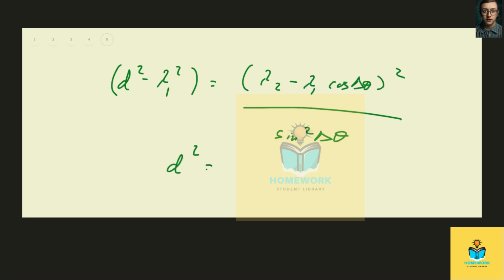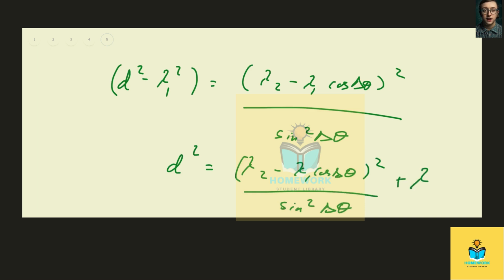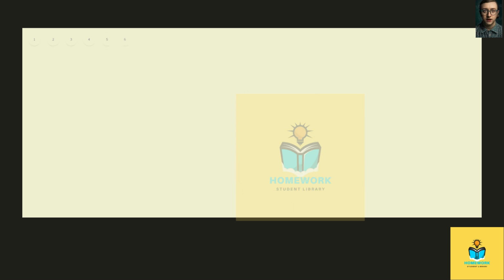So d squared has to be lambda 2 minus lambda 1 cosine delta theta squared all over sine squared delta theta plus lambda 1 squared. This one goes to the other side because it becomes a plus when you subtract it.